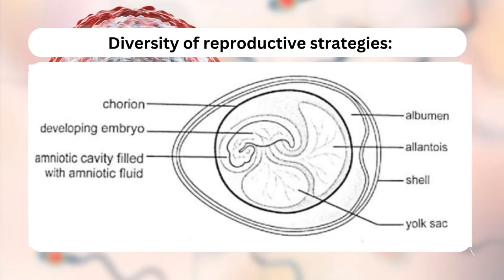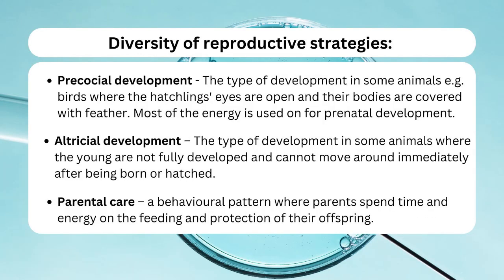Diversity of reproductive strategies. Precocial development, the type of development in some animals, e.g. birds, where the hatchling's eyes are open and their bodies are covered with feather. Most of the energy is used for prenatal development.